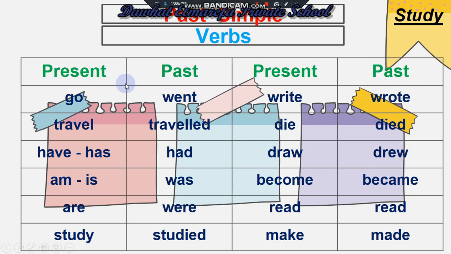The verb go is in the present form, and the past form is went. Travel, traveled. Have, had. Am or is, was. Are, were. Study, studied. Write, wrote. Die, died. Draw, drew. Become, became. Read, read. Make, made. So the first part is in the present form and the second part is in the past form.